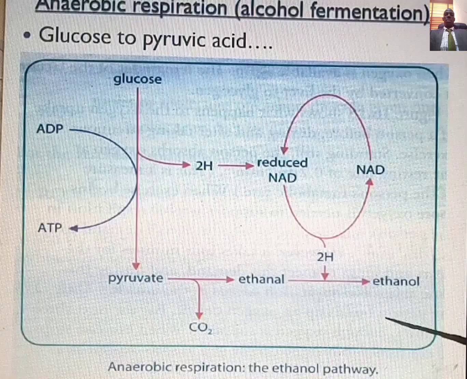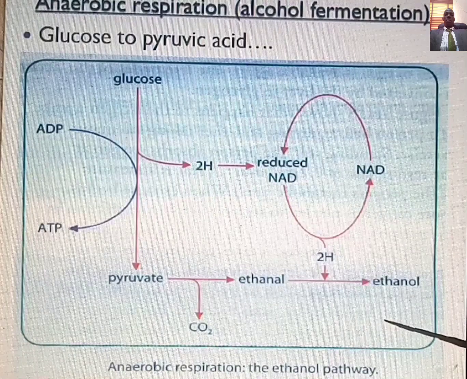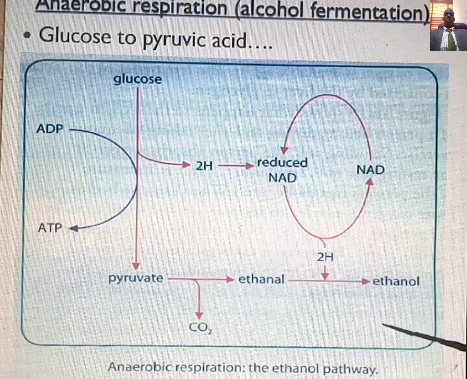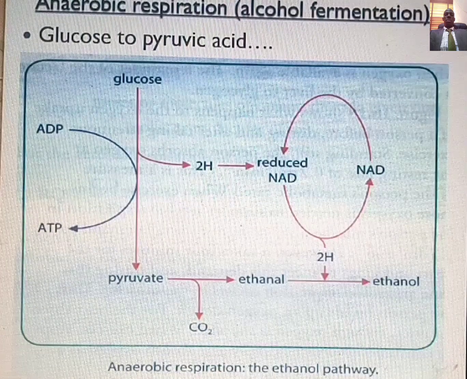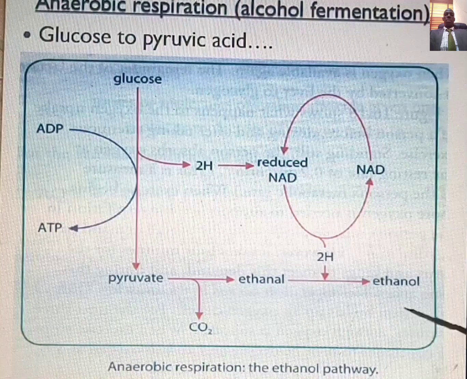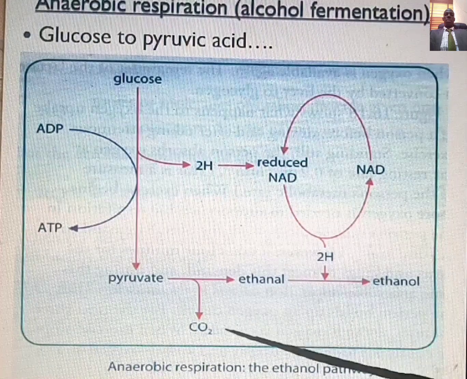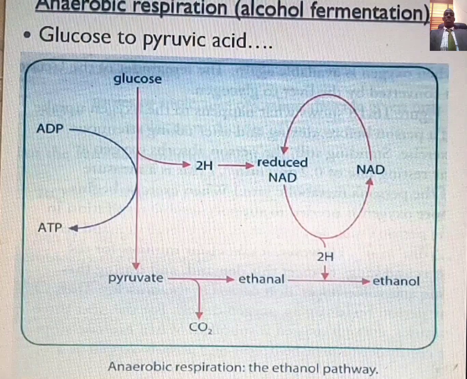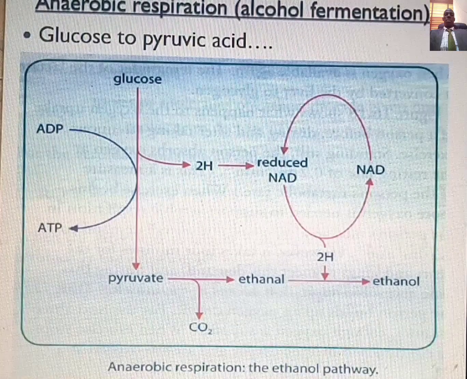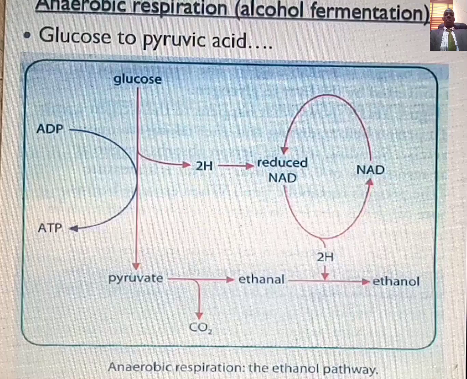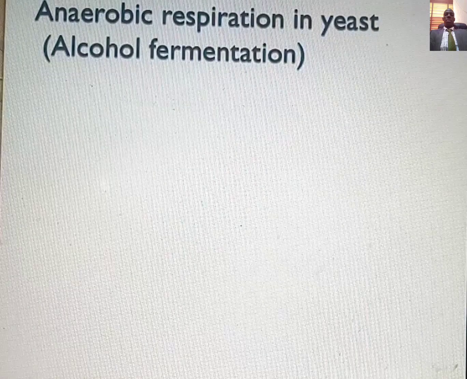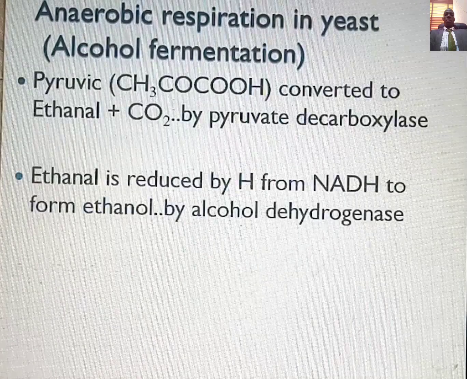So note that during respiration in yeast, that is respiration in the absence of oxygen, your glucose is converted to ethanol and carbon dioxide, while energy is generated. And this process of alcohol fermentation is very important in our industries and even in our baking industries.